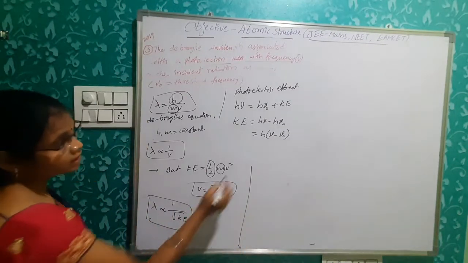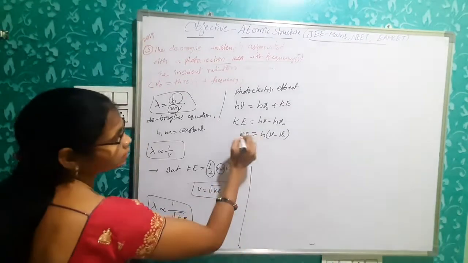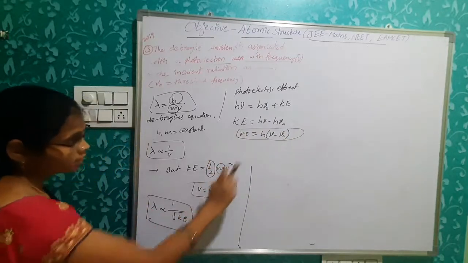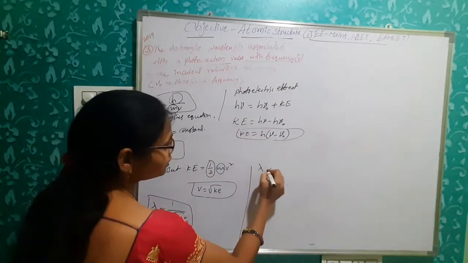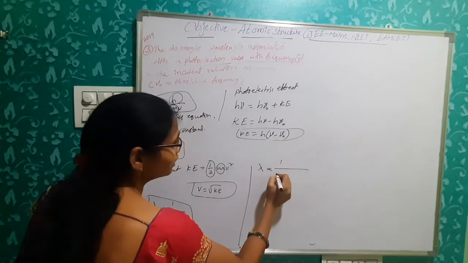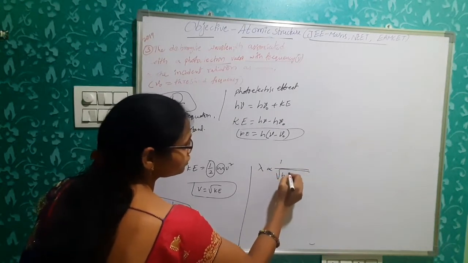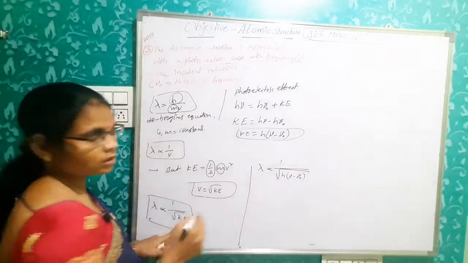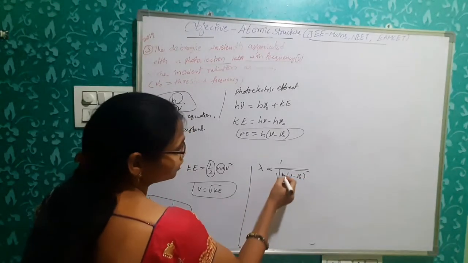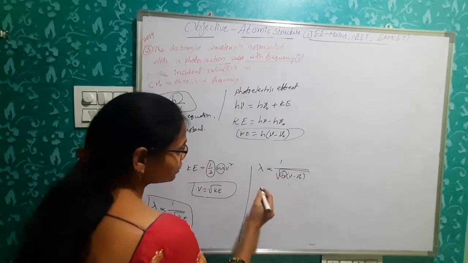Now, Ke is equal to what? So instead of Ke, we have to write this one. So lambda is proportional to 1 by square root of h into nu minus nu naught. Okay. Same Planck constant, ignore simply.